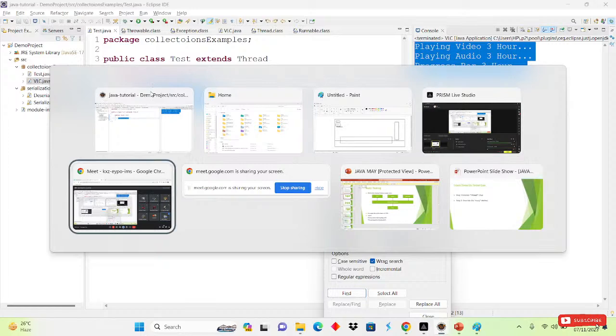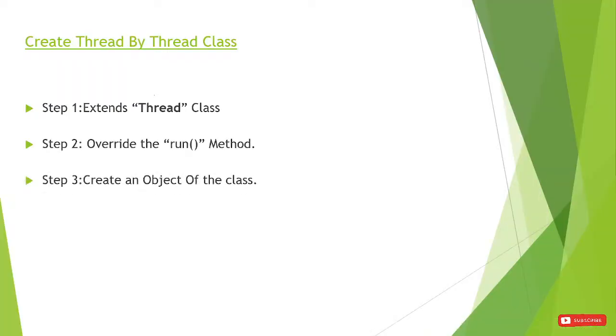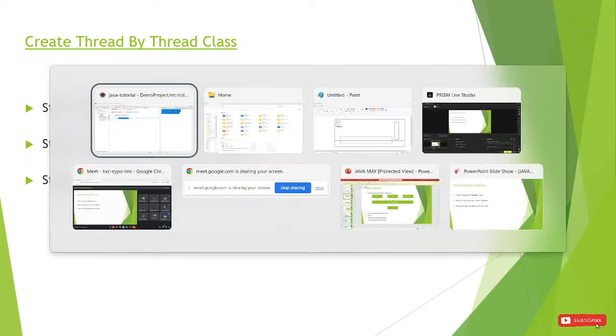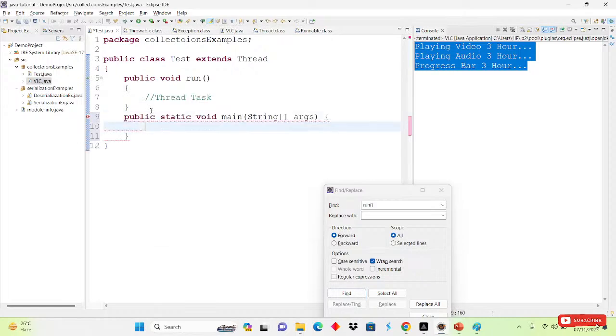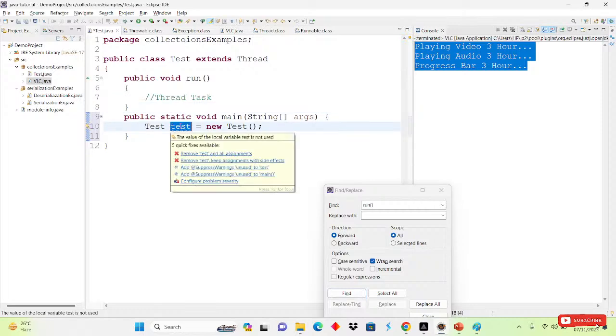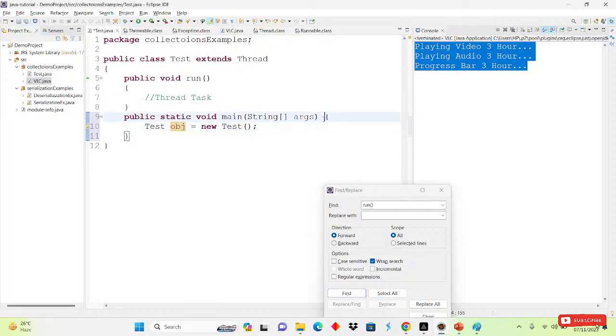Now the next step is to create an object of the class. We know how to create an object of a class. So for that, first I will create the main method. Inside that I will create an object of Text, using Control 1 and assigning it to a variable. I have created the object inside the main method. We know all these things.